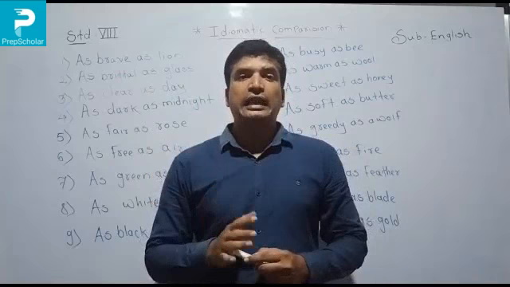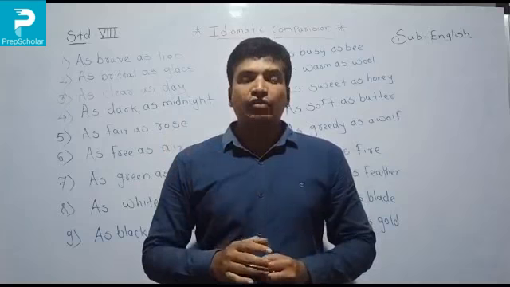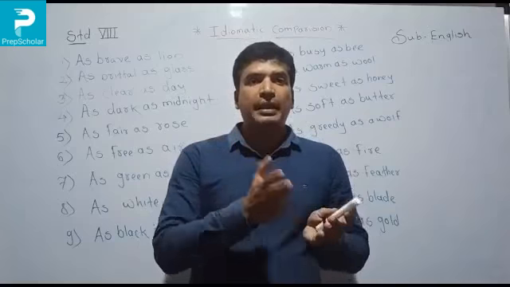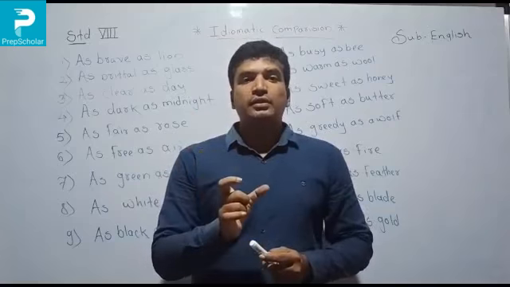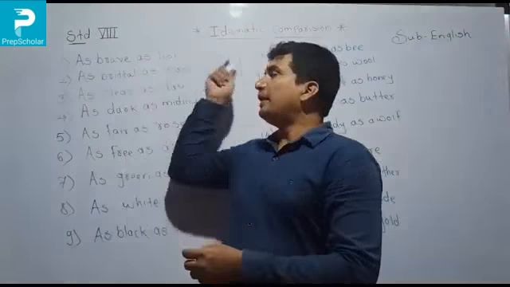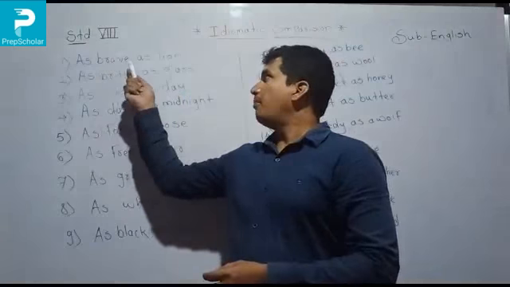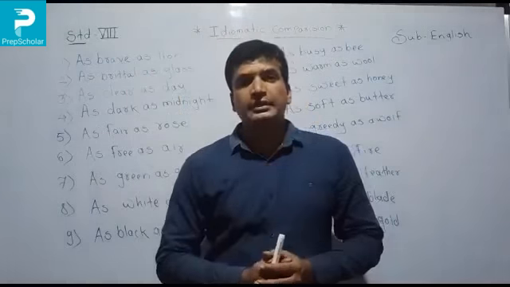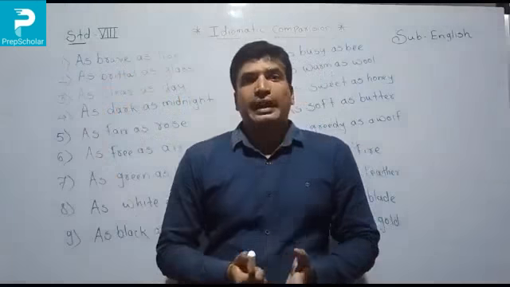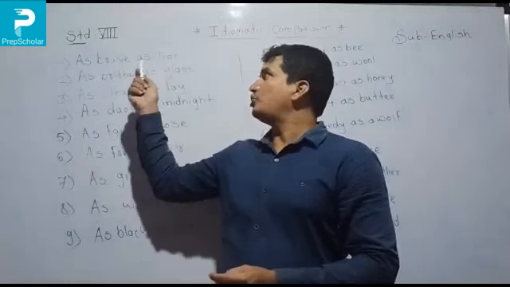In our English language, there are so many idiomatic expressions that we use to emphasize a particular person or thing by comparing it. Means, if a person has a quality, idiomatic expressions are used while comparing. For example, as brave as a lion. Here, the lion's quality is that a lion is a brave animal. Like that, we also compare some person's quality because of the lion.